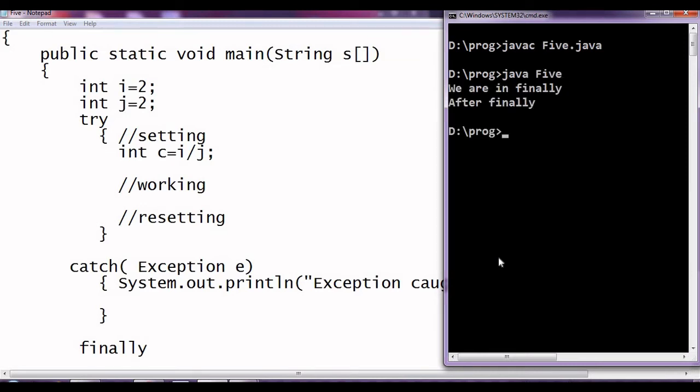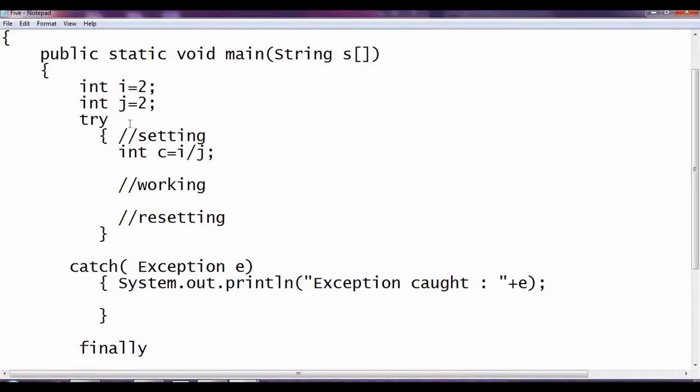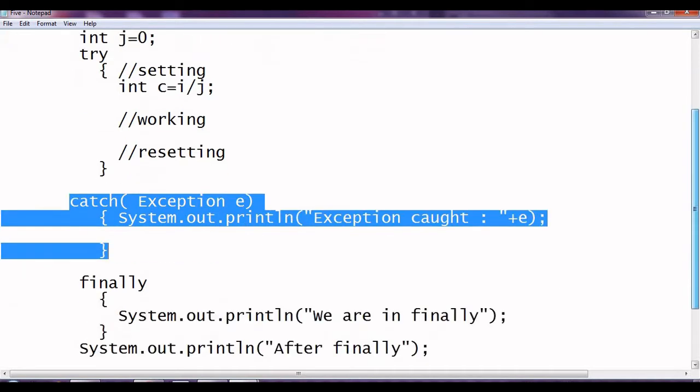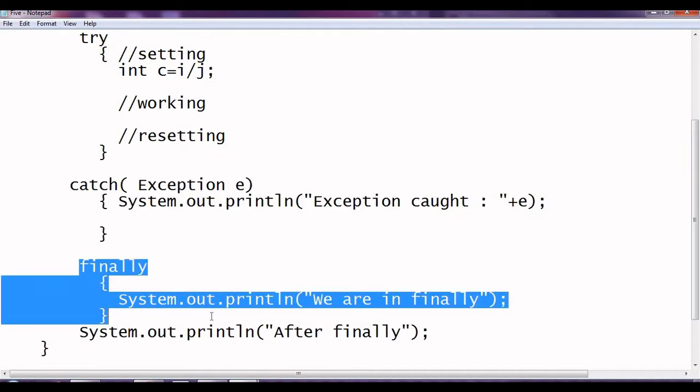We are in finally and after finally. Okay. Now let us see that suppose we have an error. Then what is going to happen? We have an error. Now it will go for the catch because this is an arithmetic exception. These are matching for all the exceptions. It will execute this, and after that execution, it will also go for the finally.